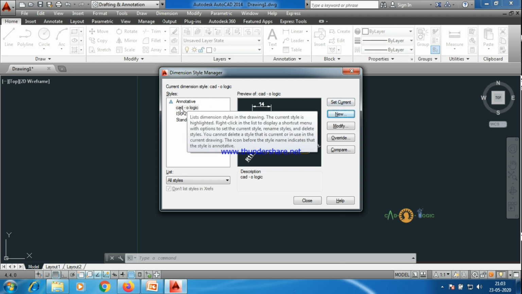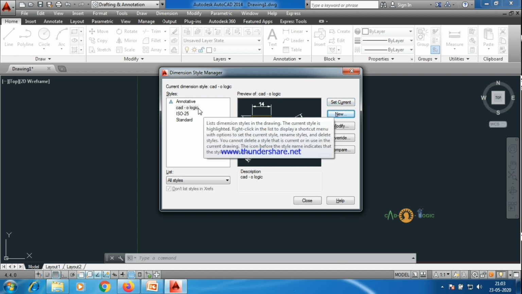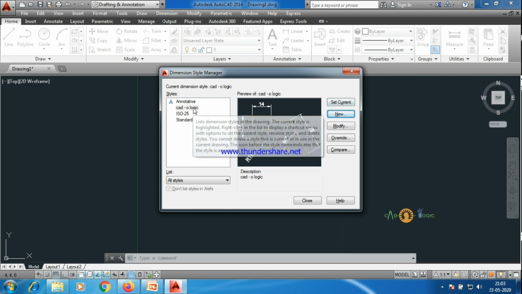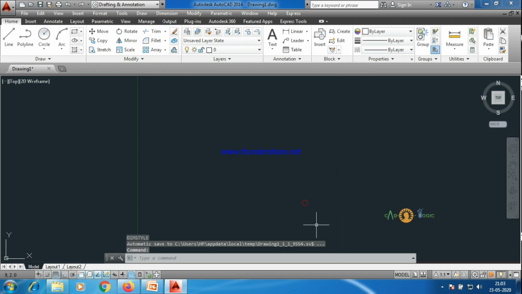And after this is selected, we have to set current. This is the current format of dimension style which we have selected. So we have to set it current. I mean, the current setting is this style. So we have to press this, otherwise this default will be taken. So set current and close. Our page is set.